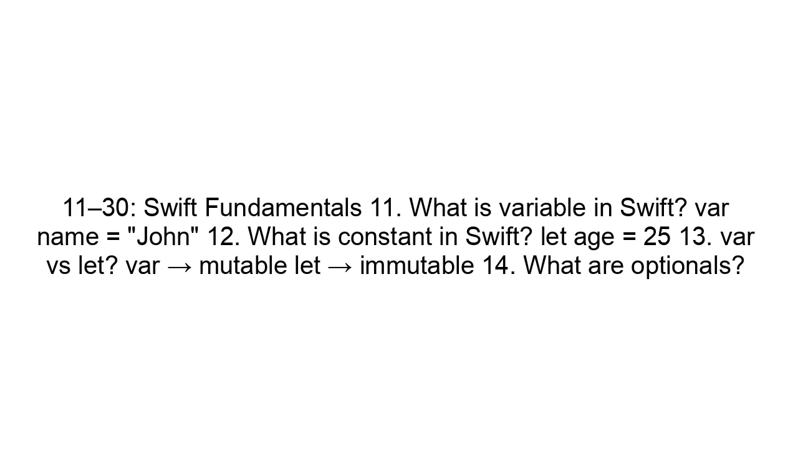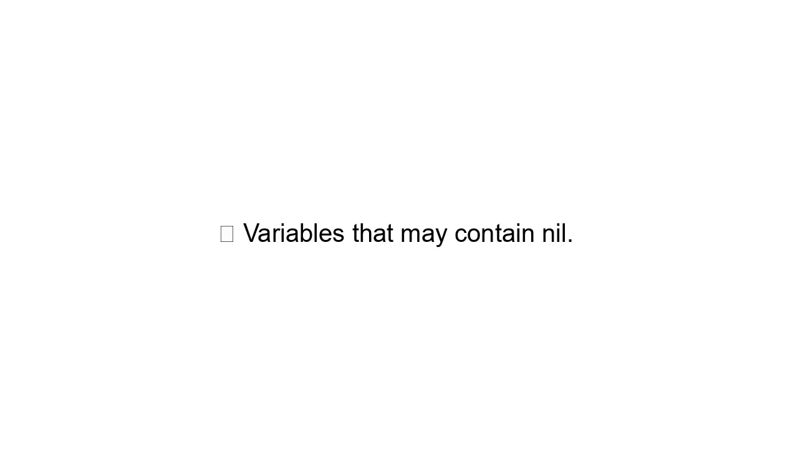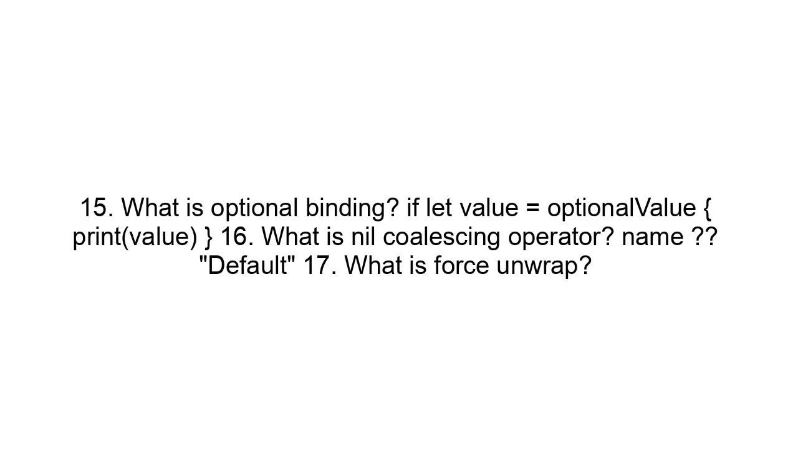11 to 30. Swift fundamentals. 11. What is a variable in Swift? var name = "John". 12. What is a constant in Swift? let age = 25. 13. var versus let. var means mutable. let means immutable. 14. What are optionals? Variables that may contain nil. 15. What is optional binding? if let value = optionalValue, print value. 16. What is the nil coalescing operator?